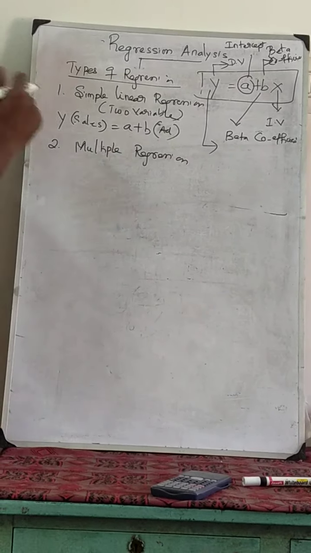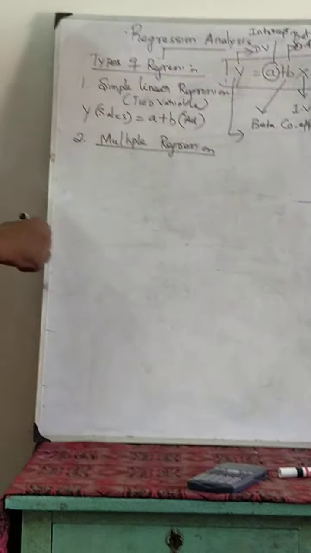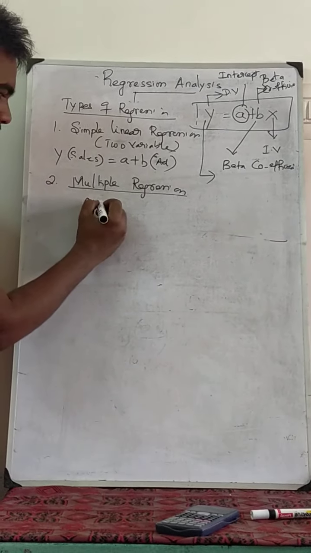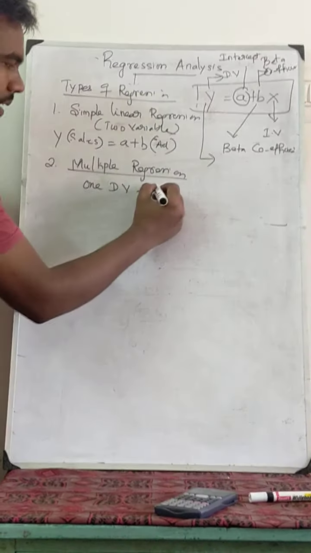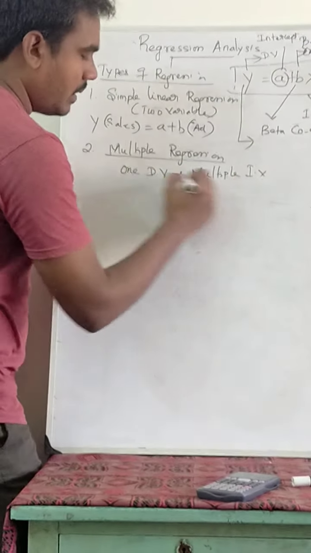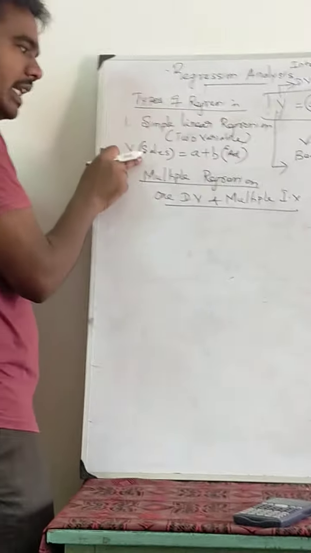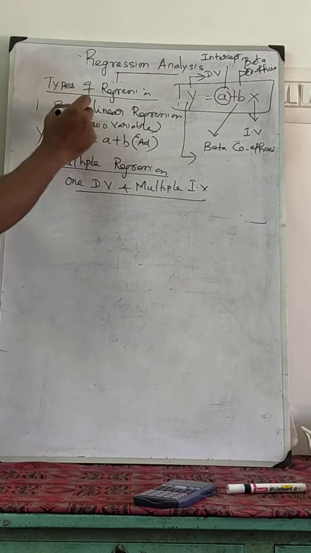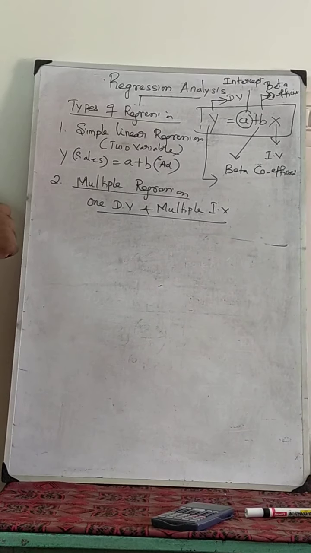The next one is multiple regression. Multiple regression means you have one dependent variable and multiple independent variables. Earlier we discussed only one dependent and one independent variable, which comes under simple linear regression.